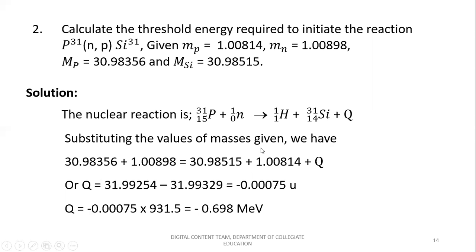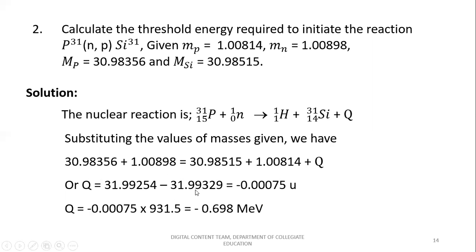So substitute the values of the masses given in this particular equation, both on the reactant side and product side. On the reactant side you have the mass of the phosphorus, that is 30.98356, plus 1.00898, the mass of the neutron, which is equal to the mass of the proton, 1.00814, and the mass of the silicon, 30.98515, plus Q. When you add up these two on either side, Q comes out to be the reactants value, 31.99254, minus the product side.